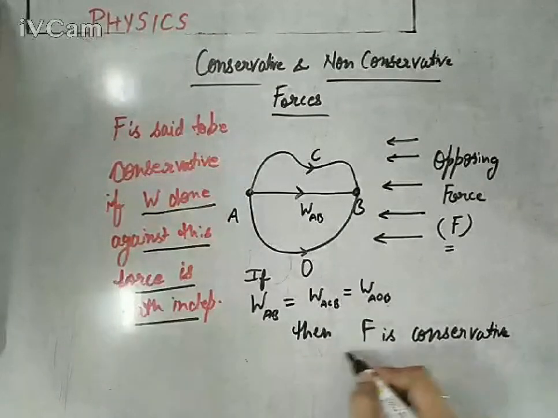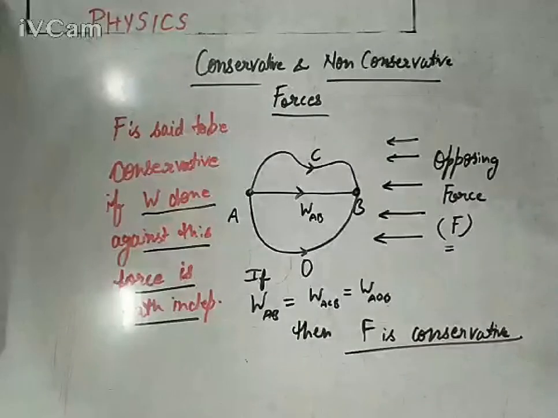F is conservative in nature. Otherwise, it is non-conservative definitely. So, for example, if we talk about conservative forces, electric force is conservative in nature. Magnetic force is conservative in nature. Even gravitational force is conservative in nature. While friction force is not conservative in nature. It completely depends on the path.